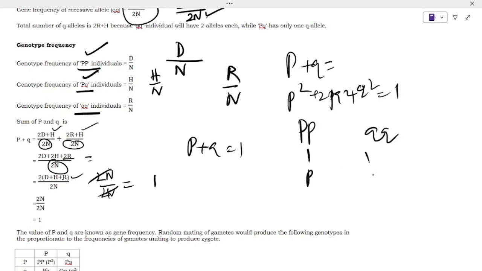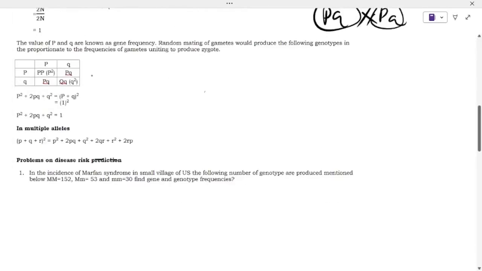This is gamete here. During mating they will become gametes here and become pq. If it is a self cross, pq crossed with pq, then the population will be shown in a Punnett square like this. P here, Q here. If you cross that, you will get PP here, PQ here. Instead of PP, you can see P into P, P square. Write P square here. Instead of PQ here, one PQ is there, two PQ is there. Write 2PQ here. And then here instead of QQ, you can see Q square is mentioned. Understand? Then simplify the formula.